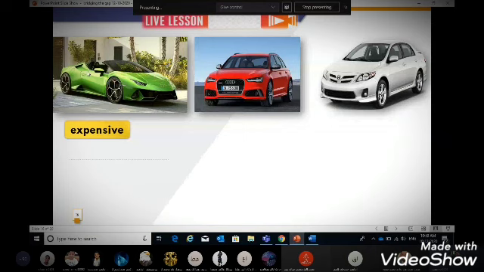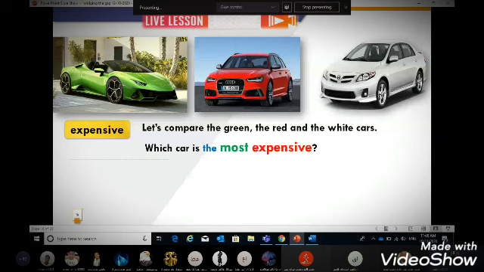So, if we want to compare between the three cars, which car is the most expensive? So here we have the second type of adjectives, which is a long adjective. Listen, expensive, three syllables.